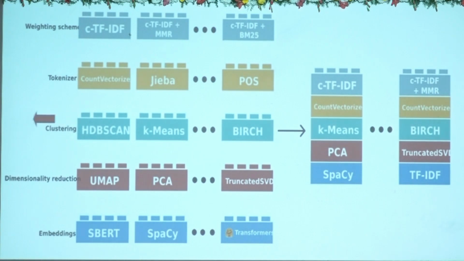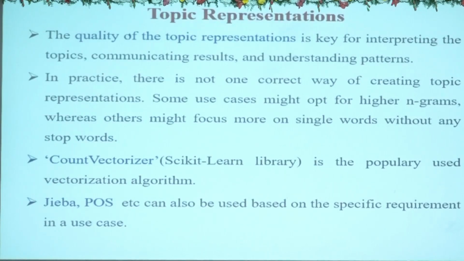So after that, tokenization can be done once again, depending on our use case. We can go for count vectorizer or POS, anything. Count vectorizer is from the scikit-learn library. It is a very popularly used vectorization algorithm.